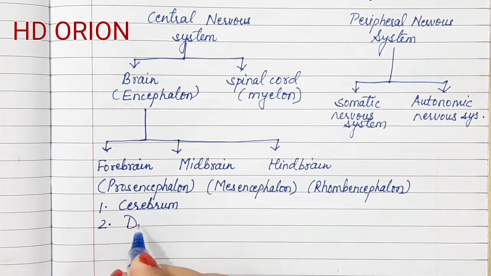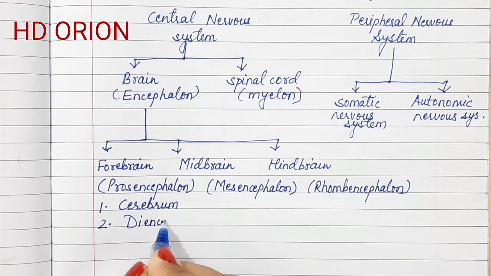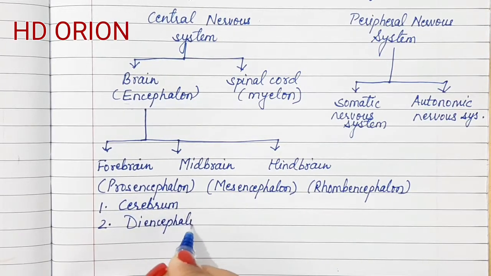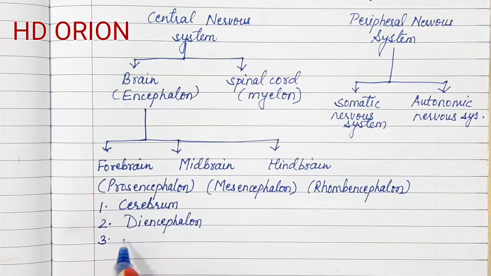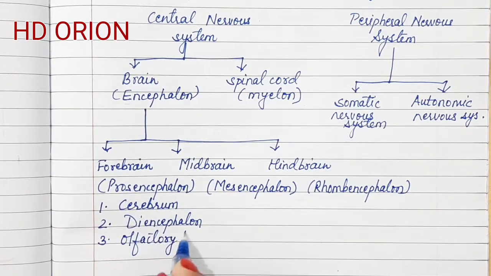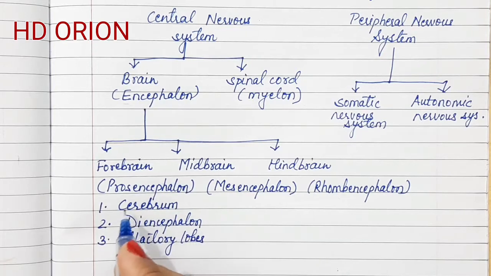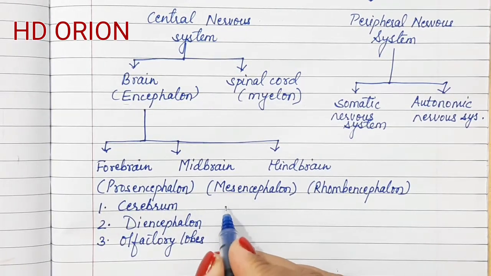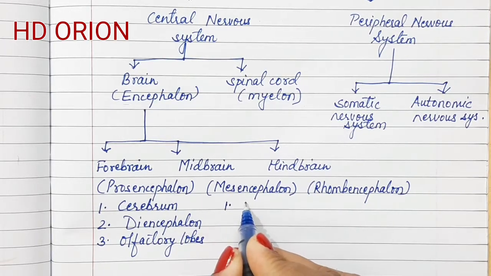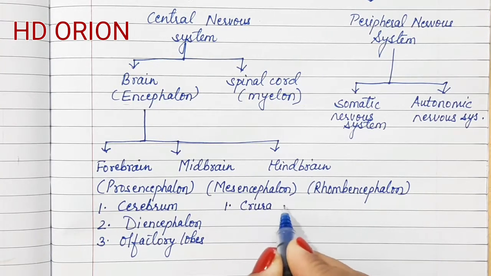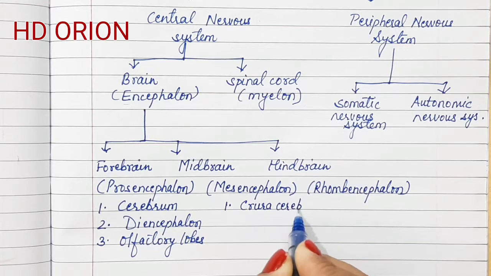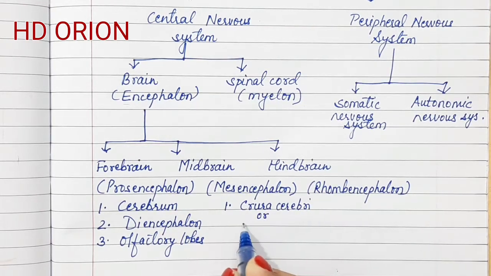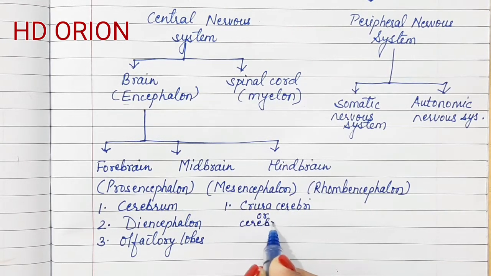Then comes the diencephalon and the olfactory lobes. All this makes up the forebrain. Now comes the midbrain. The midbrain is made up of the crura cerebri. This has one more name. We also call it the cerebral peduncles.